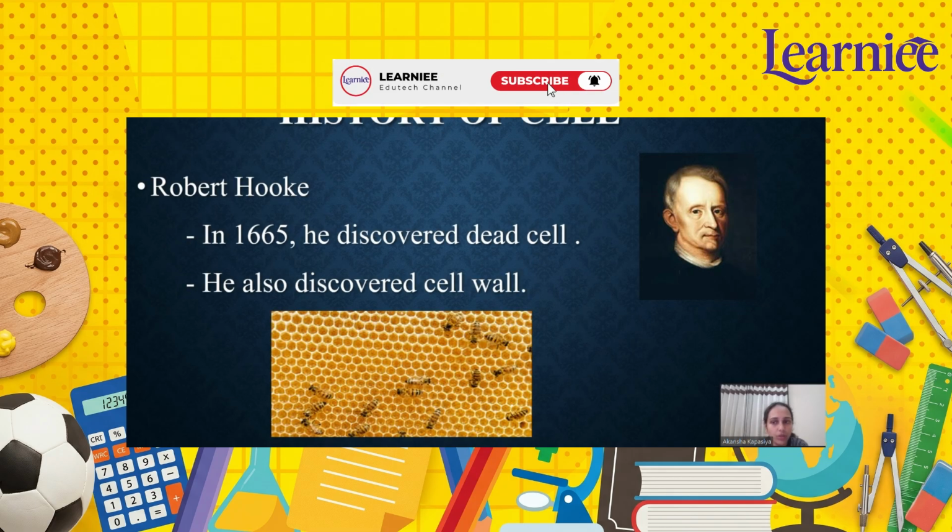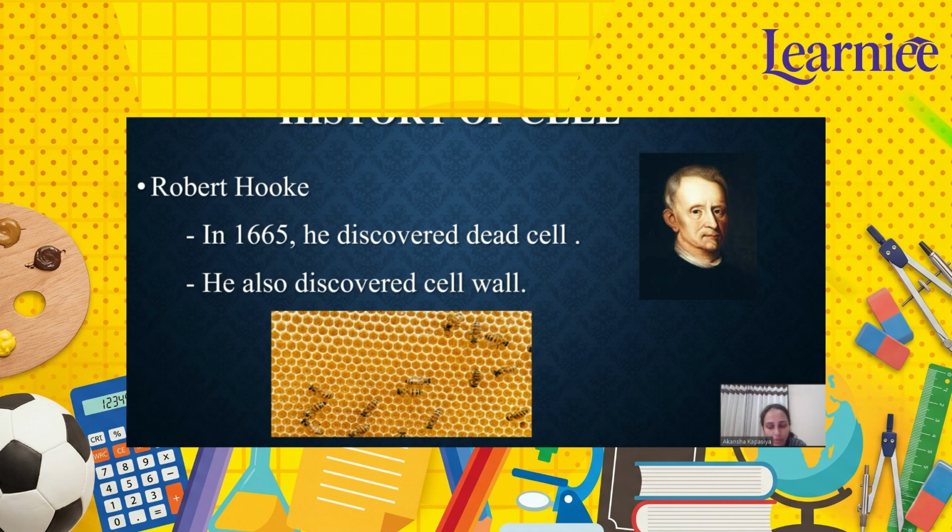Now, do you know anything about the history of the cell? Robert Hooke was an English scientist who lived in the 17th century, and he was interested in studying tiny objects using a microscope. Now, what did he discover in 1665? In 1665, Robert Hooke examined a thin slice of cork. Now, what is cork? It is a part of a tree. Okay. So he saw many tiny box-like compartments, and these compartments reminded him of small rooms, which he called cells.